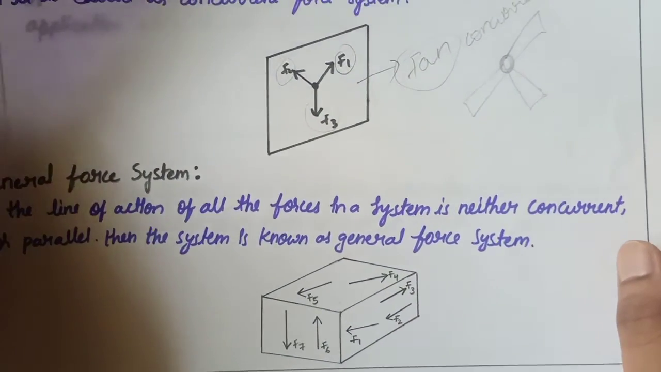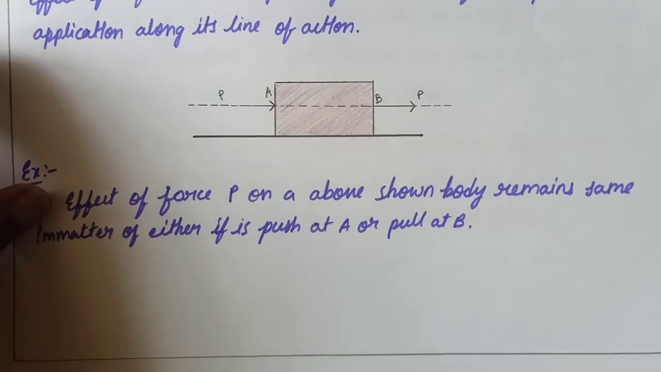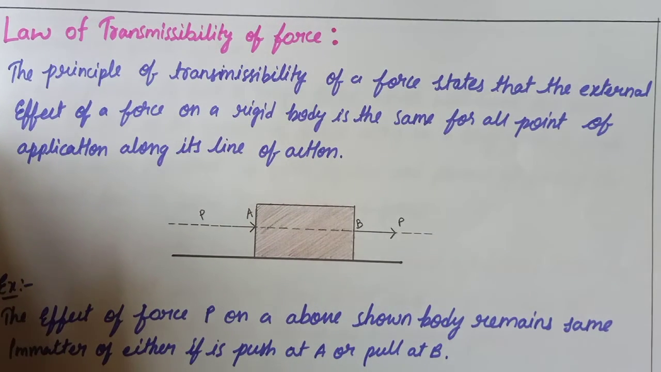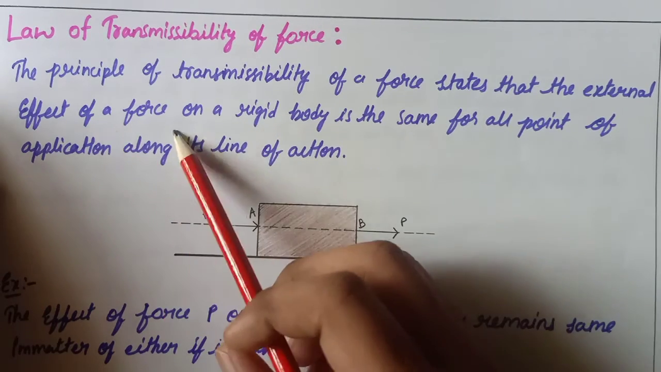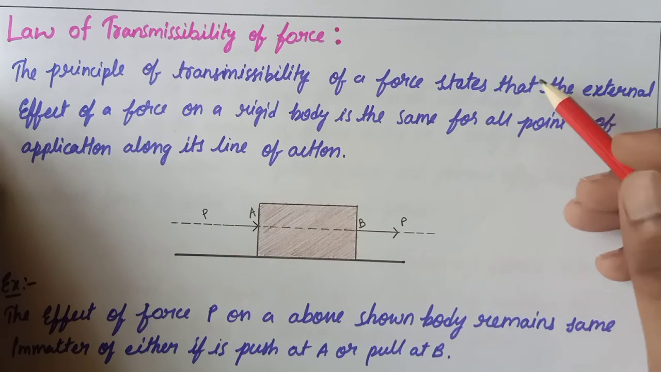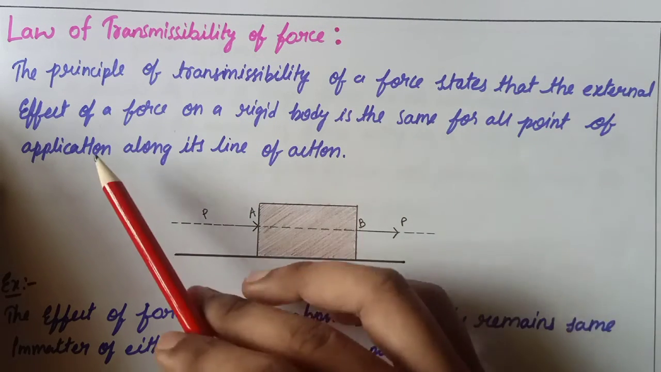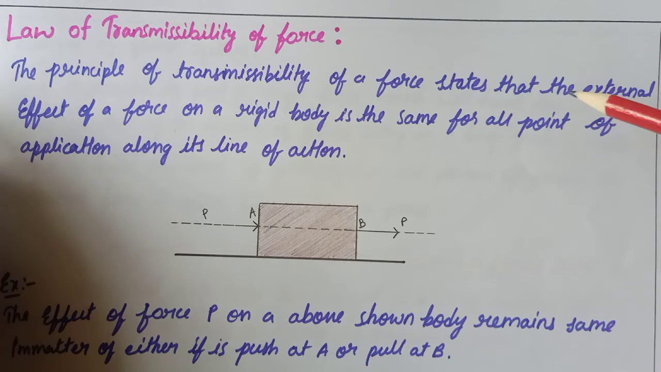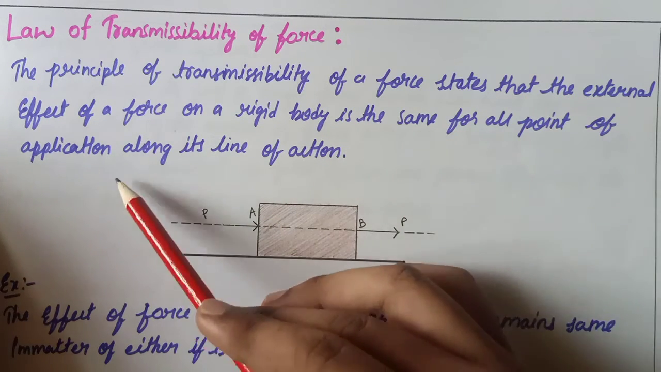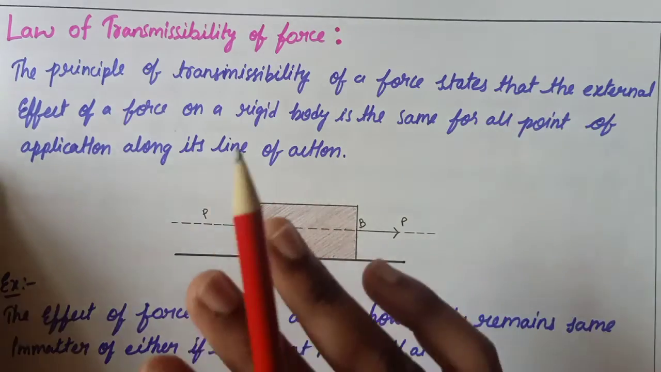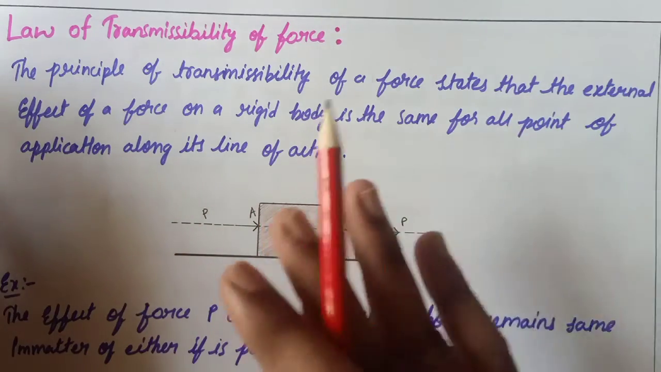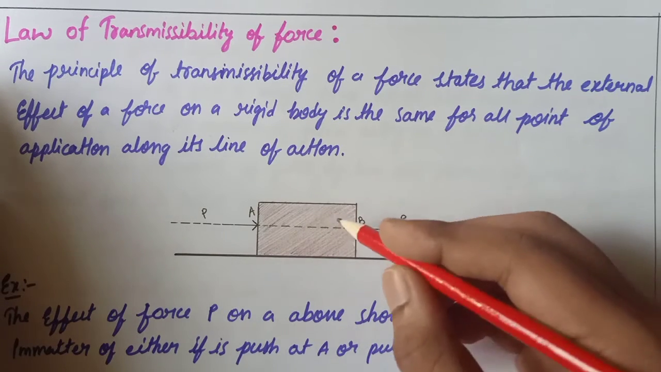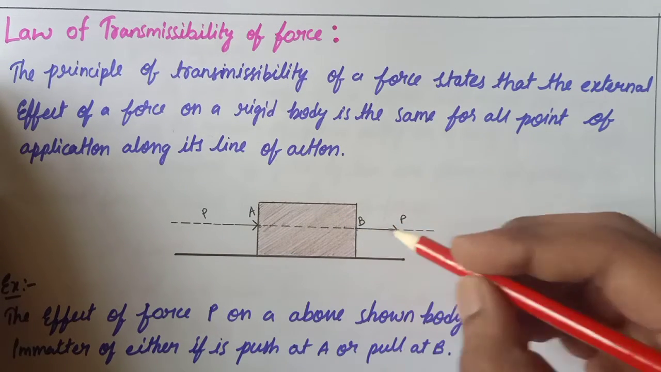Next we are going to the law of transmissibility. The principle of transmissibility of a force states that the external effect of a force on a rigid body is the same for all points of application along its line of action. I'll give you the best example for this law. Here one object is there, here point A and here point B.